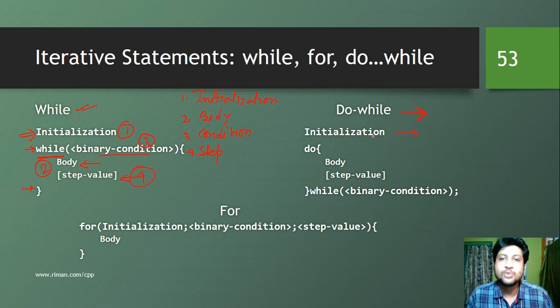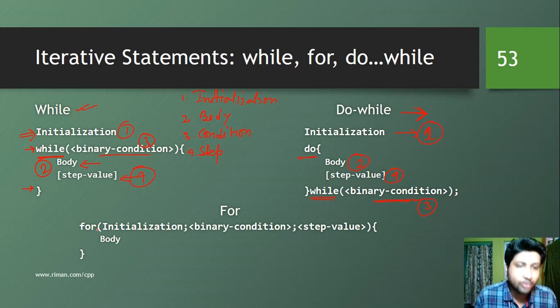So in case of do while loop, what is happening? Initialization is at the first, that means 1. Then it is 2, body, then step value is 4, and then condition checking. So this is what is happening. We have do and while, these two keywords, and within this do block we have the body and the step value, and while is proceeding this do block with a condition. So we are going to just look into the for first, then we will come back here as well.